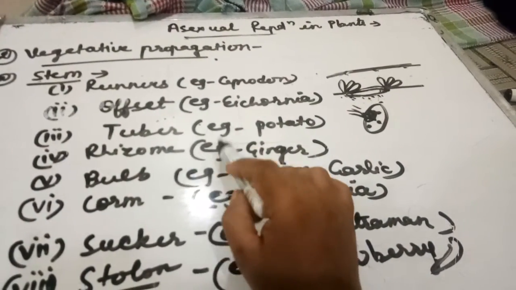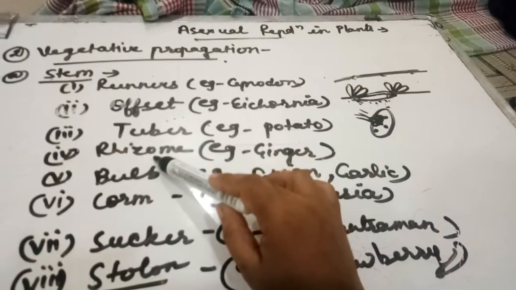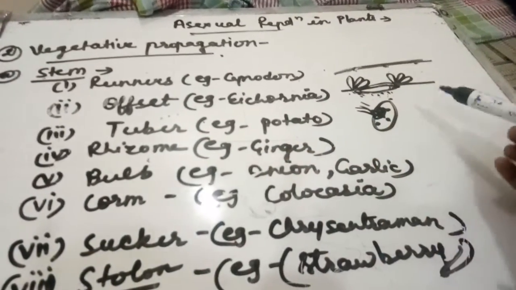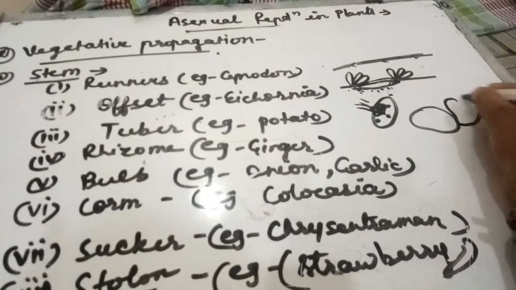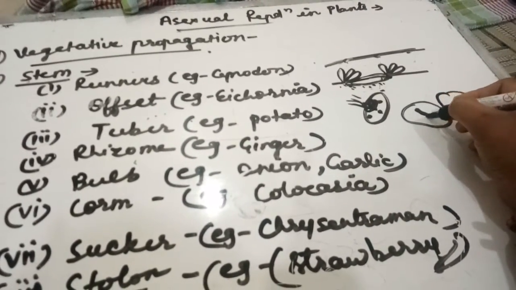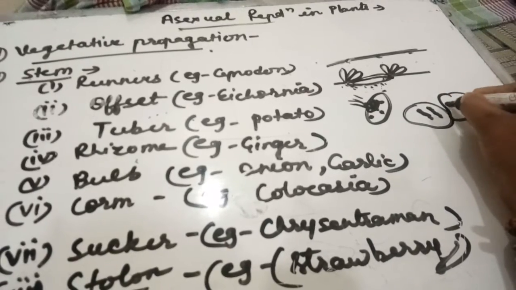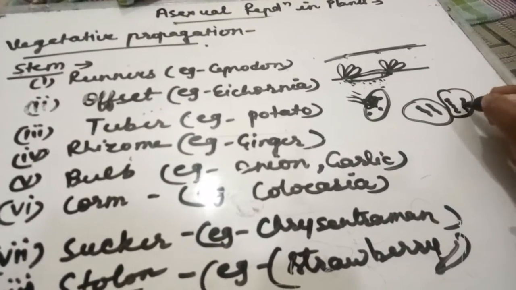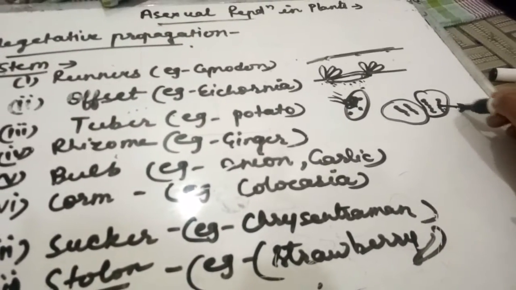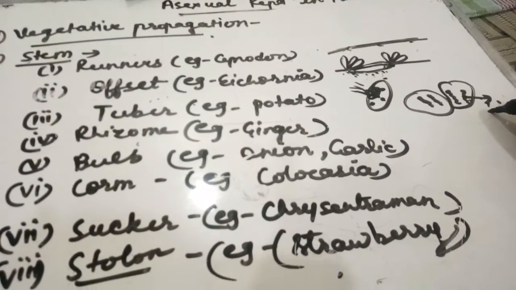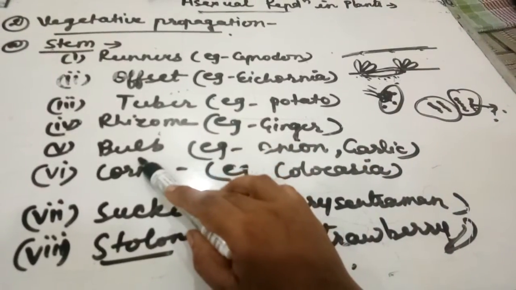In the tuber the example is potato, and the fourth one is the rhizome. In the rhizome some lines are present, and these lines work as nodes. From these lines or nodes the new plant arises, that is a bud.